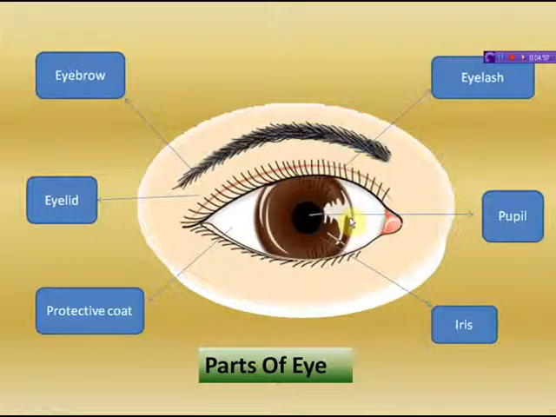And this is pupil. Pupil is a central perforation. Its size is controlled by radial and circular muscles and responds to dim and strong light respectively. This is pupil. So these are the main parts of eye.